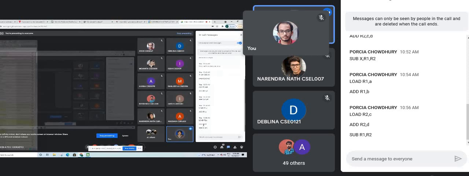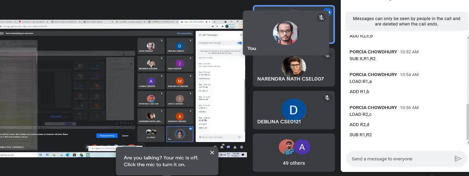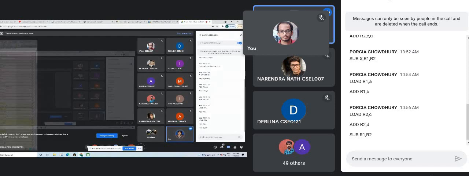So initially R1 has A, then R1 has A plus B. Initially R2 has C, then R2 has C plus D. So R1 has A plus B minus C plus D, and we store the result in R1 because R1 is the first, that is the destination.